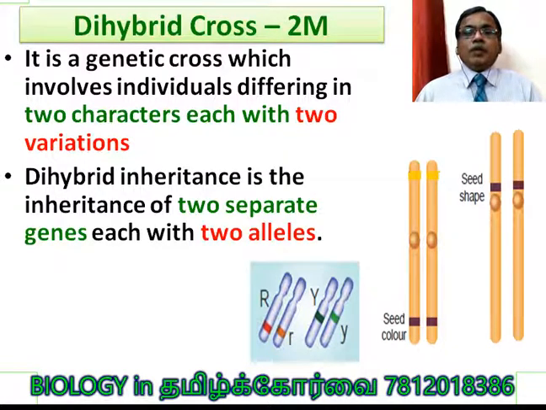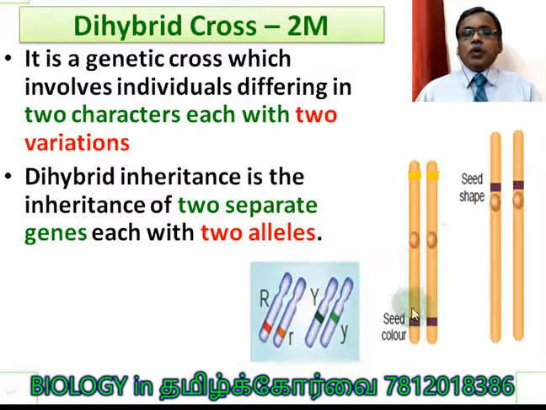Mendel's experiment only we are going to study. So 2 characters with 2 variations: seed shape and seed color. Dihybrid inheritance is the inheritance of 2 separate genes. So there will be a gene for each character. That is the way in which you have to match character with gene, variation with allele, so that there won't be any confusion in dihybrid cross. If you consider variation, there will be 4 variations, and 4 alleles.